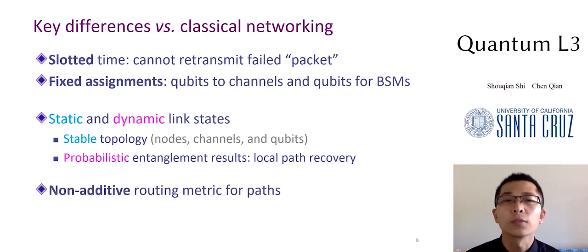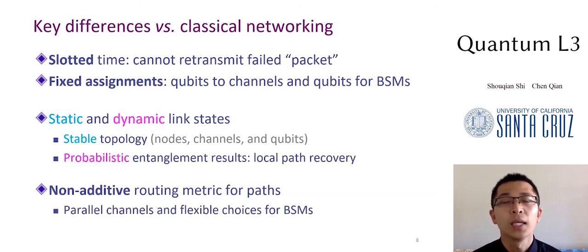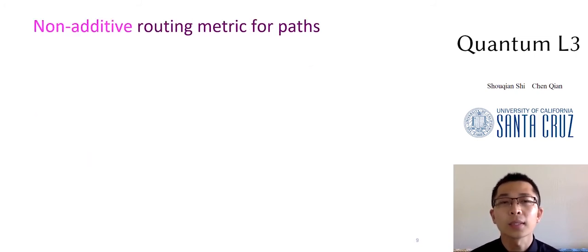The fourth difference is that the routing metric for a path is non-additive, due to the presence of parallel channels and the flexible choices for Bell state measurements in phase 4. The routing metric is a quantitative evaluation of a path with which we can compare two paths. We show the non-additivity in the next slide. In view of the above differences, the existing routing algorithms in packet switching, circuit switching, and wireless networks may not directly apply. Let's explore the non-additive routing metric.